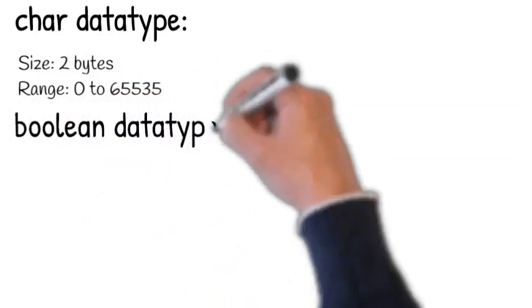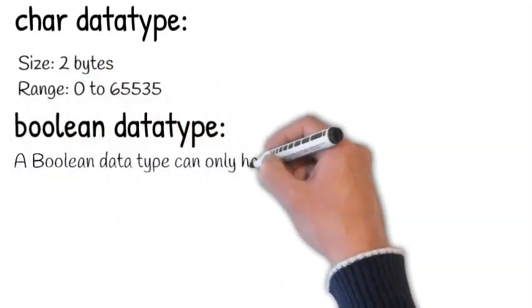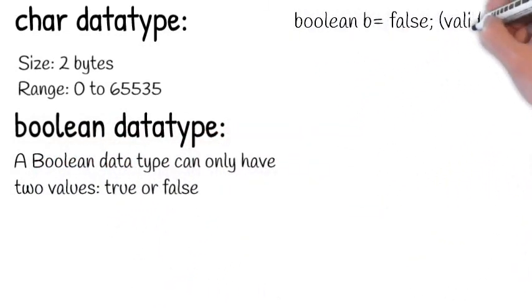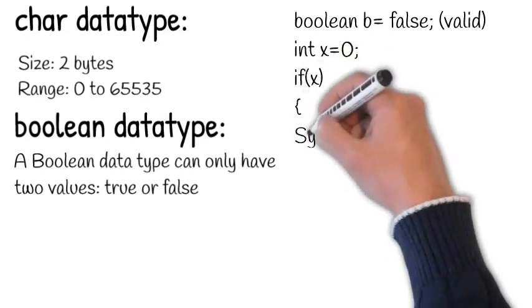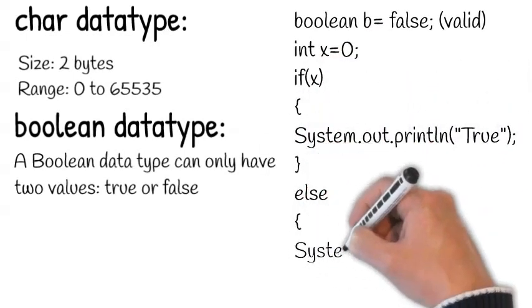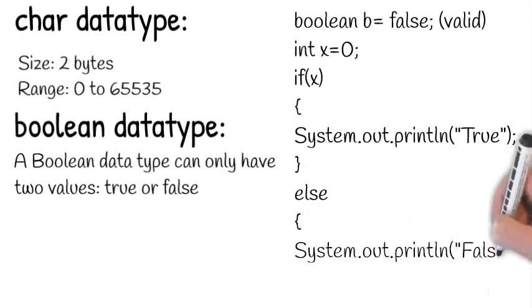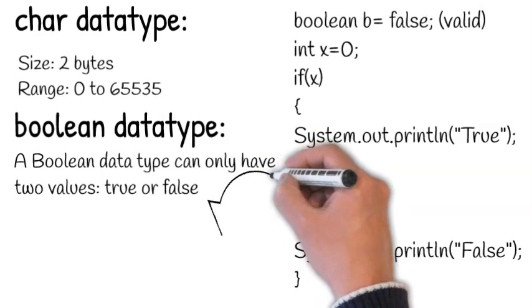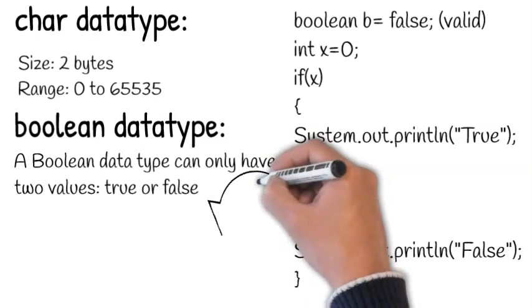Next, the boolean data type. In this boolean data type we can only have two values, true or false. For example, in this particular program, x is initialized to 0, which means if x, that is x is equal to 0. 0 means false in C or C++. If the condition is false, then the else part will be executed and the output would be false.